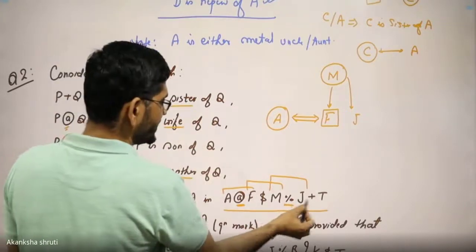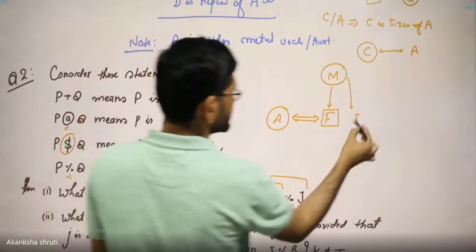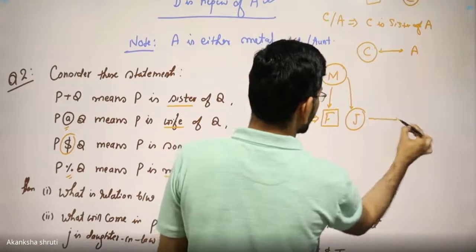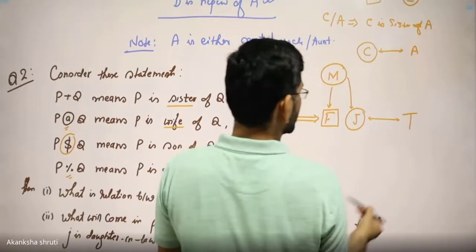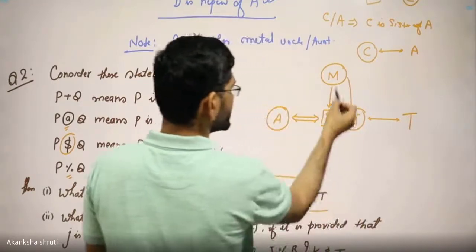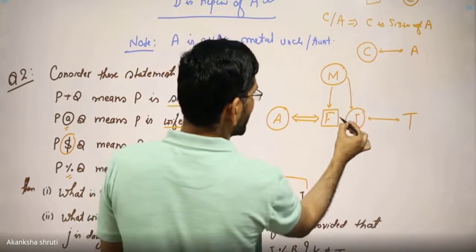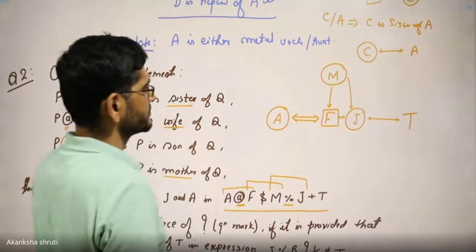Means J is sister of T. Surely this F and J have the same mother, so they will also be siblings. It is the relation.